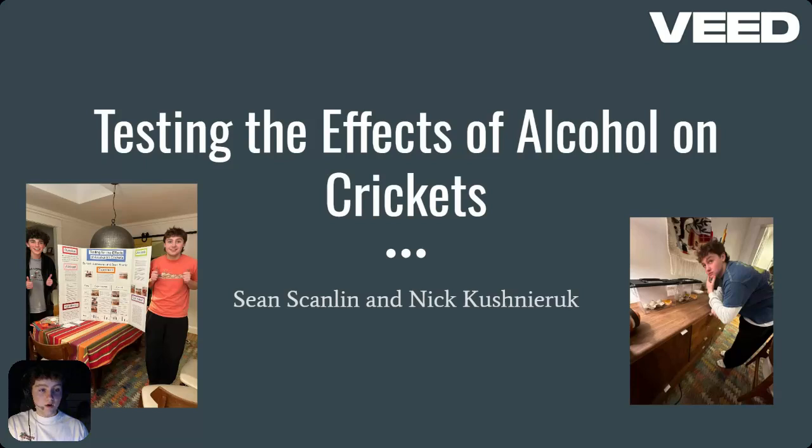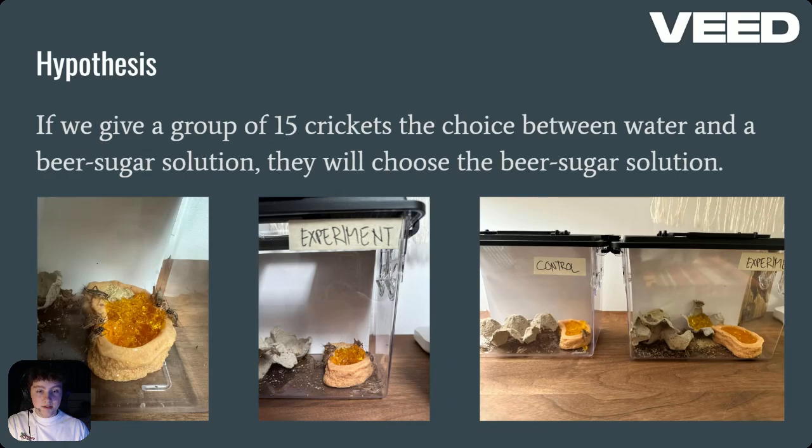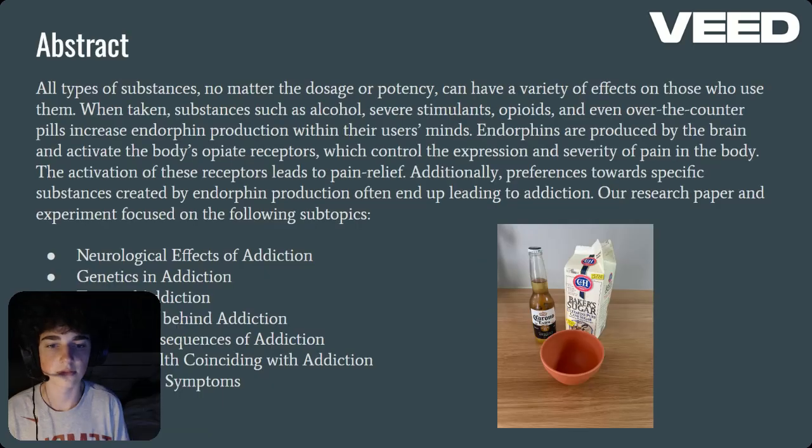Testing the Effects of Alcohol on Crickets by Scanlin and Kushnieruk. Question: how do substances alter the living organism's behaviors and create preferences that eventually lead to addiction? Hypothesis: if you give a group of 15 crickets the choice between water and a beer sugar solution, they will choose the beer sugar solution.